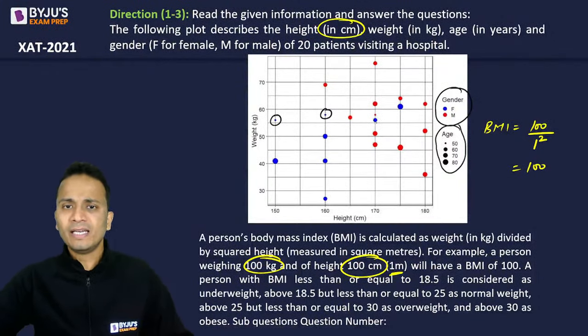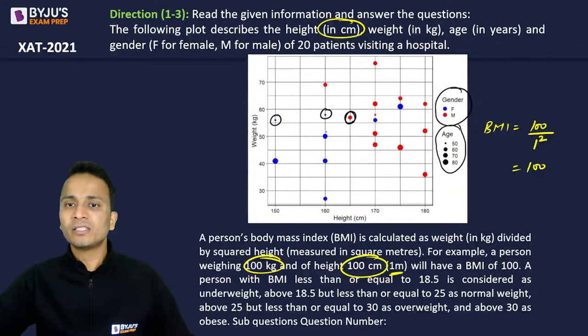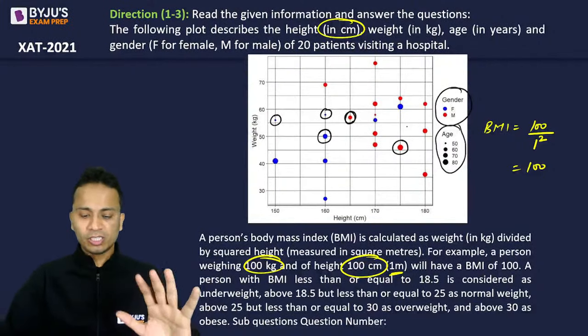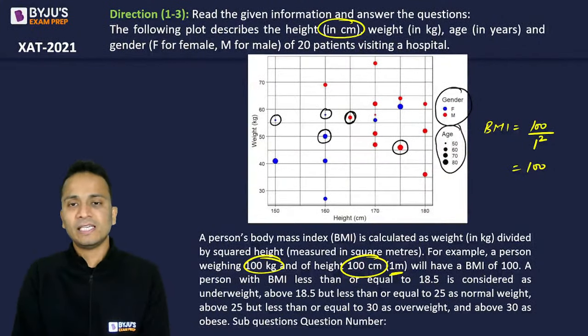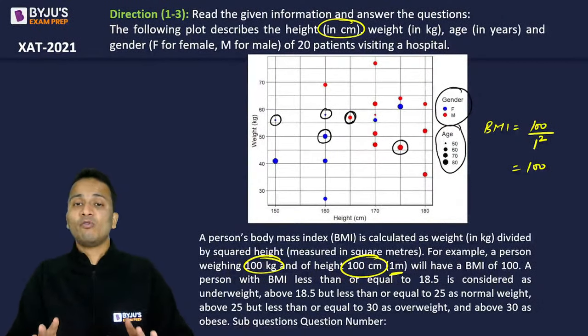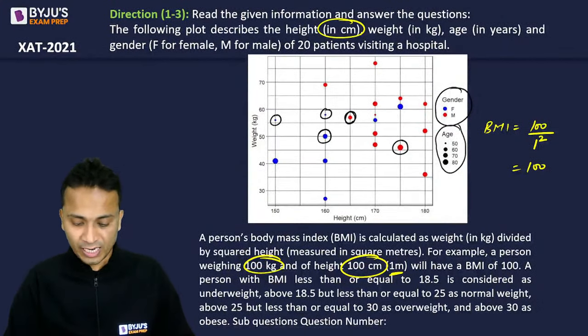Then there are different sizes of these dots, as you can see. The next bigger dot is this one that I have highlighted right now. The next bigger is for this one, and the biggest dots are this. So this is the exact graph that we have seen in the paper of XAT.